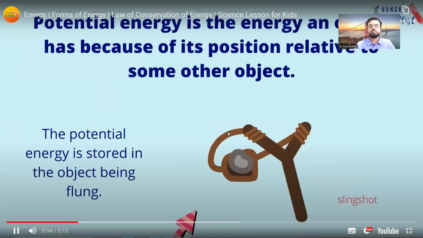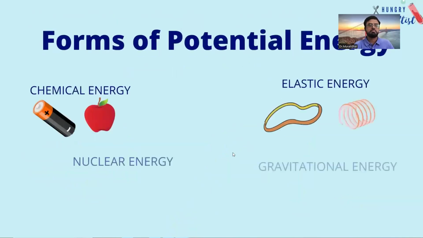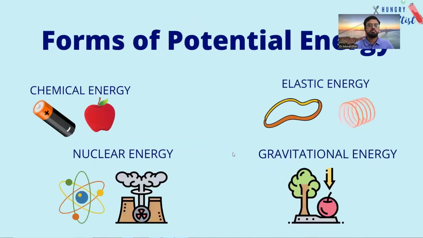Potential energy is the energy an object has because of its position relative to some other object. In a slingshot, the potential energy is stored in the object being flung. Forms of potential energy: chemical energy, elastic energy, nuclear energy, and gravitational energy.